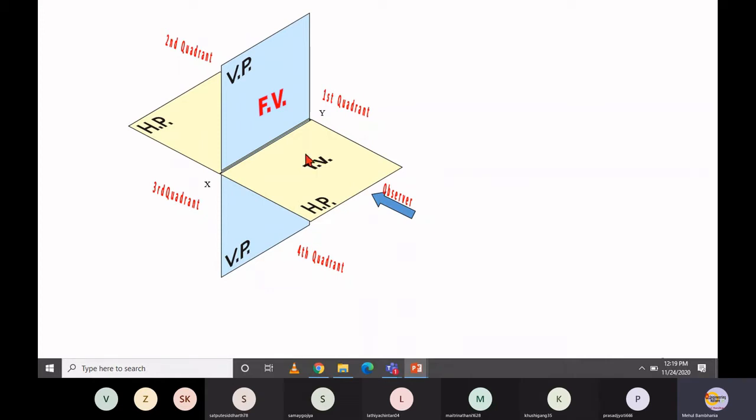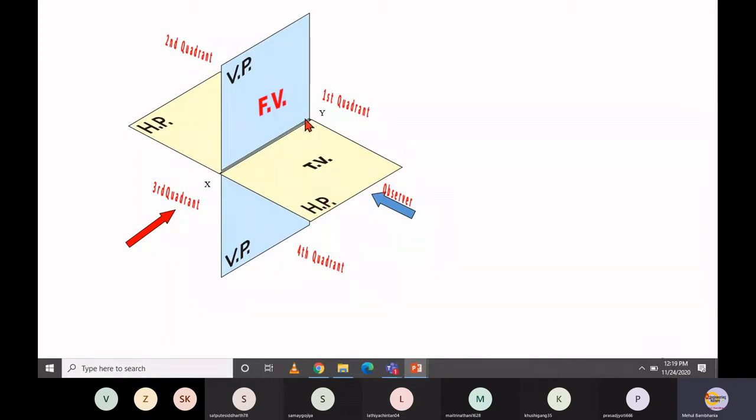These two fundamental facts you have to remember: one is the front view projection, the second is the top view projection. The front view projection always appears on the vertical plane, and the top view projection appears on the horizontal plane.